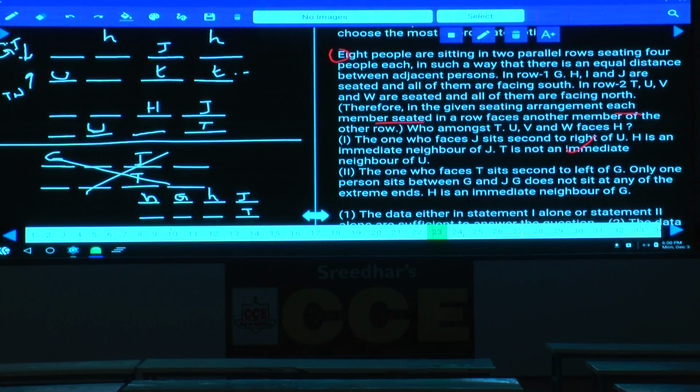Now this is condition number 1, we are combining condition number 2 into condition number 1. Now condition number 2, the one who is facing T sits second to the left of G, and G is not at any end of the row, isn't it? And G is not at any end of the row, hence G must be here. As G is here, the one who faces T sits second to the left of G. As G is at this place, then H will be here. Are you following this one or not? H will be here.